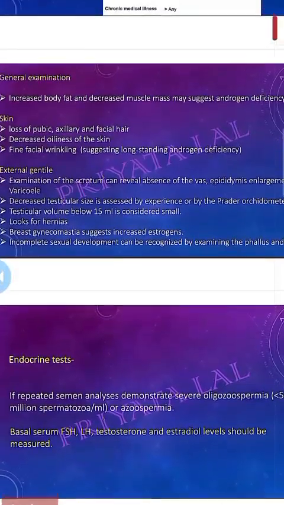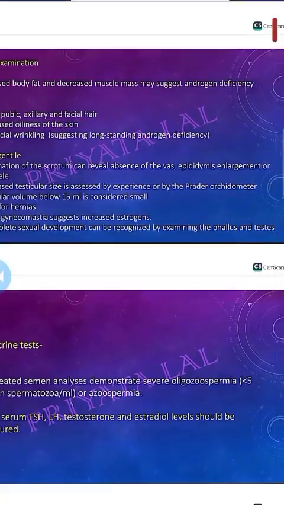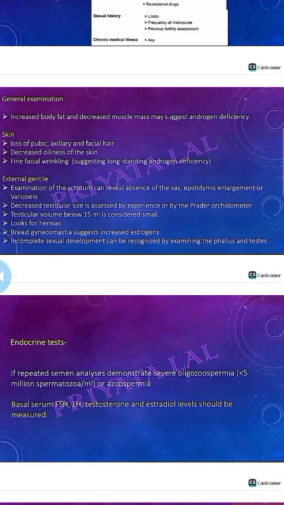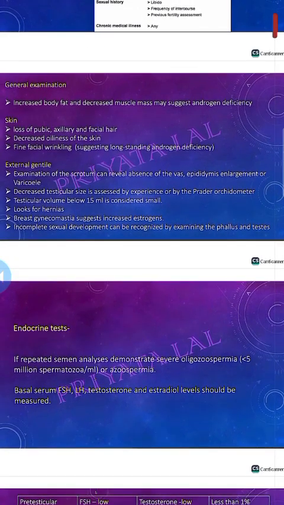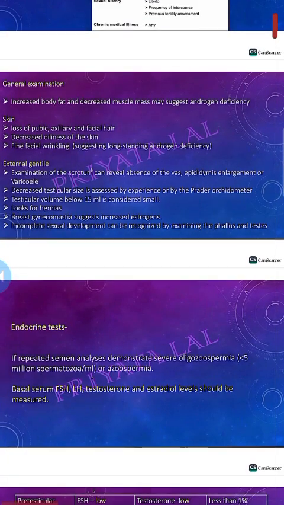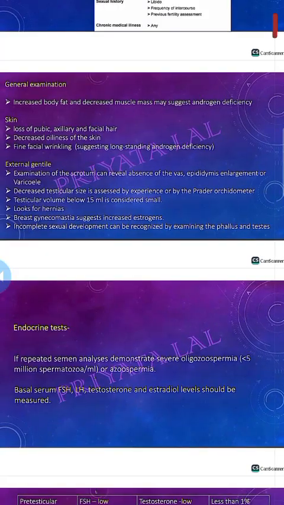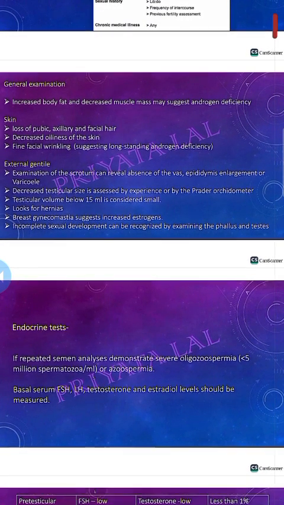After that, you will examine the external genitalia. Examination of the scrotum can reveal absence of the vas deferens or epididymis, and enlargement due to varicocele. Decreased testicular size is assessed by an experienced examiner or by the Prader orchidometer, and a testicular volume below 15 ml is considered small. Look for hernia and assess the breast examination to exclude gynecomastia. If there is gynecomastia, it means there is an increased level of estrogen. Incomplete sexual development can be recognized by examining the phallus and the testis.